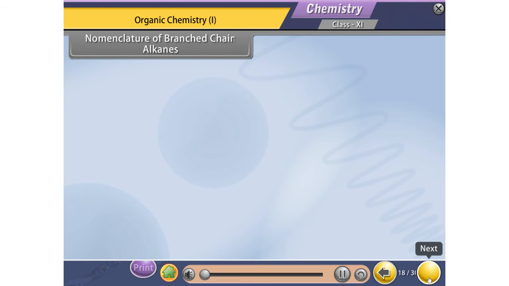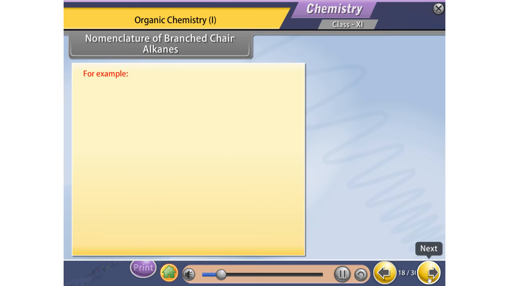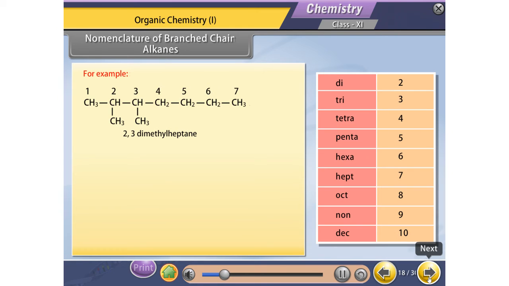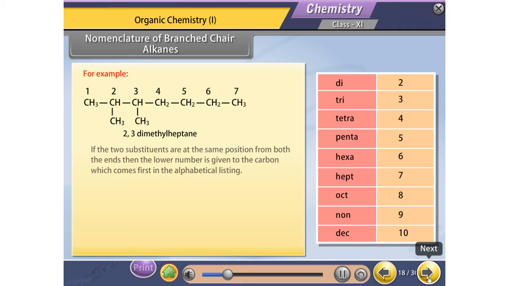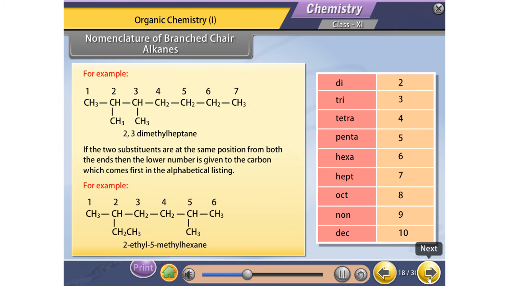Nomenclature of branched-chain alkanes. If the substituent groups are similar, then the numbers are separated by commas and prefixes are used, as given below. If the two substituents are at the same position from both ends, then the lower number is given to the carbon which comes first in the alphabetical listing. For example, 2-ethyl-5-methyl hexane.